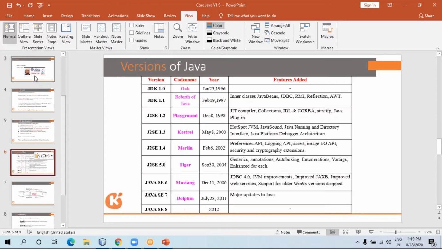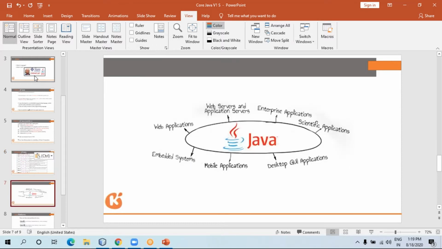And these are the different versions of Java. There are a number of versions, from 1.0, and right now it's 13.0 and something going in the market.